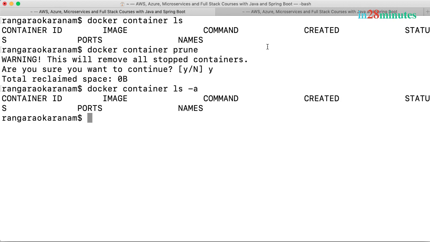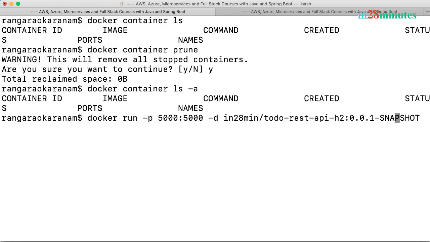Now, what we want to do is we would want to start up our earlier application. We want to do a docker run -p 5000 in a detached mode. Right now, we would want to add a restart policy of always. So what we are doing is we are adding --restart=always. This is called a restart policy. Two of the most popular values for a restart policy are always and no. The default is no. What we are specifying right now is always.